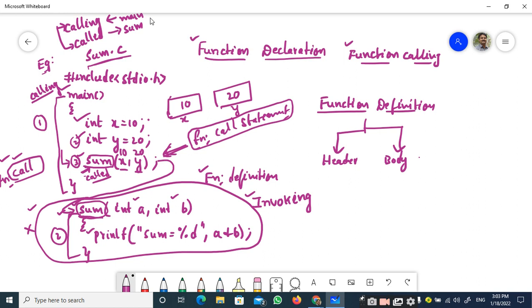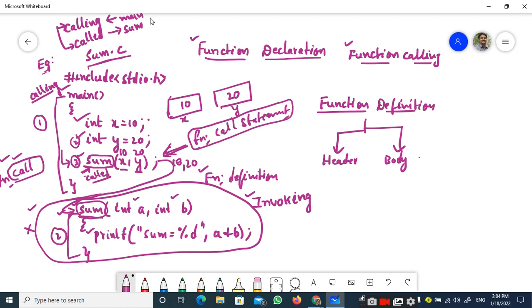So what is a function definition? We know that a function definition is nothing but the header of the function plus the body of the function, right. So this entire thing is called the function definition. From this function call statement, it will search for the function definition, and the control along with the values 10 and 20 is passed from the calling function to the called function. So, here they are passed.